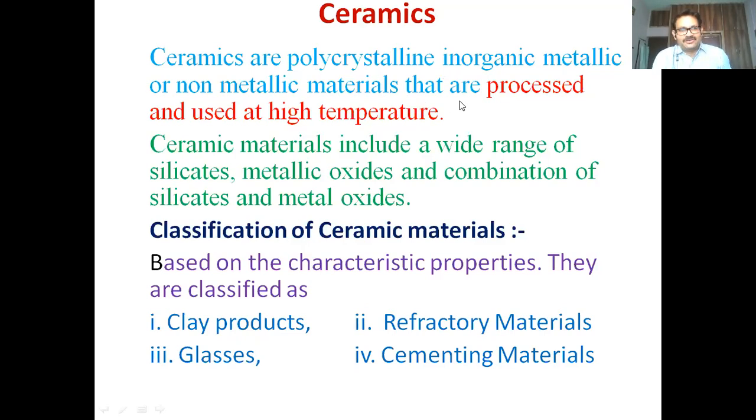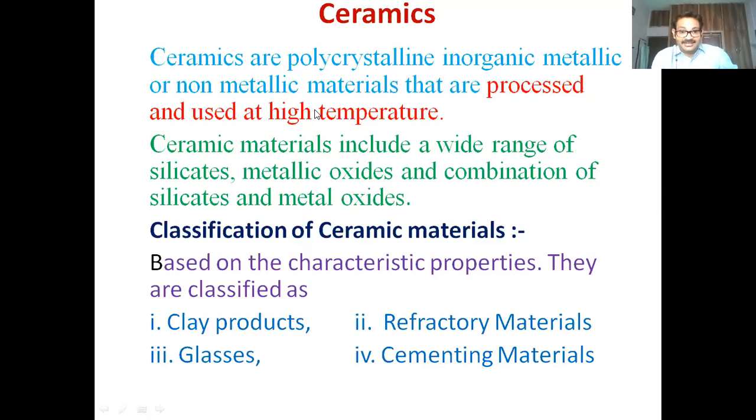What exactly can we say ceramics are? Ceramics are the materials which can be processed and used at high temperature. They can be prepared at high temperatures or they can be used at high temperatures.